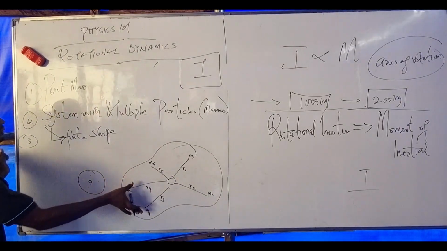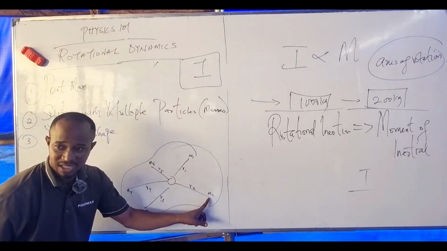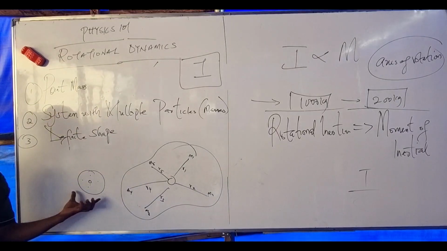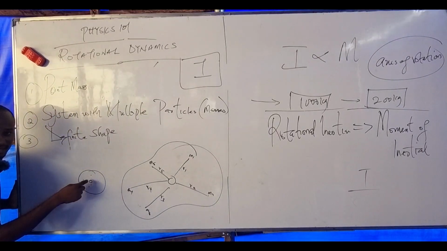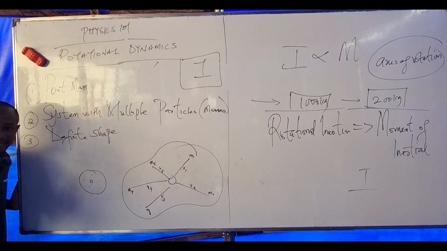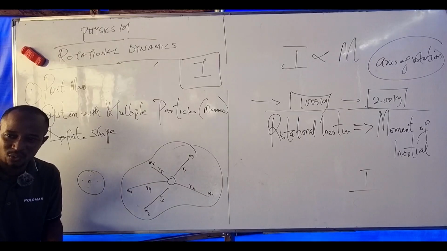If I have a system with multiple particles, I can easily say my mass is here, my mass is here. But if I have a small body or a small system, to get the entire mass, I have to treat this as a single point mass. Then I will assume that the entire mass is in one particular location.